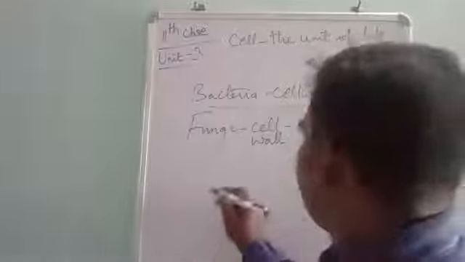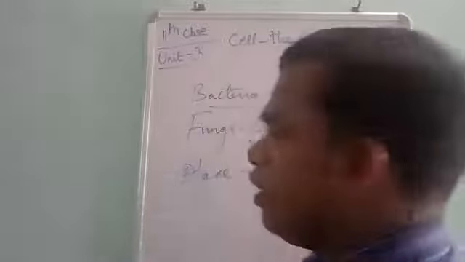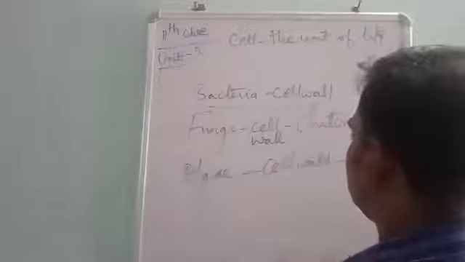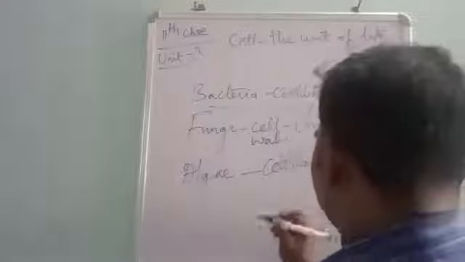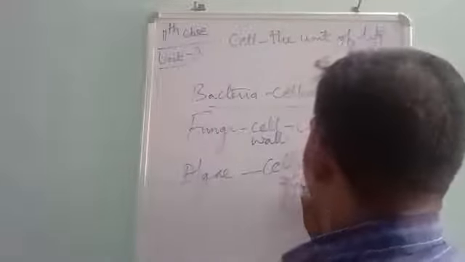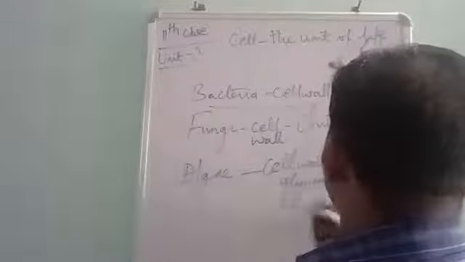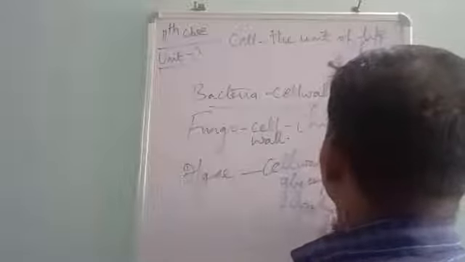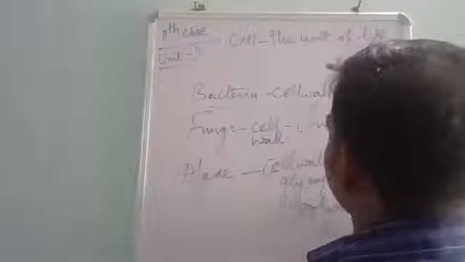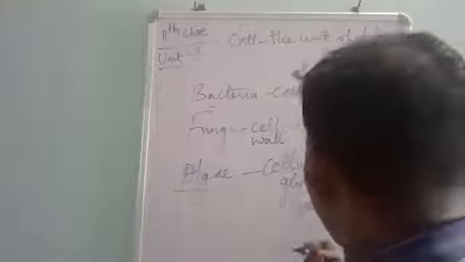In case of algae, the cell wall of algae is made up of glycoprotein and polysaccharide. This is algae. So the cell wall of algae is made up of glycoprotein and polysaccharide.